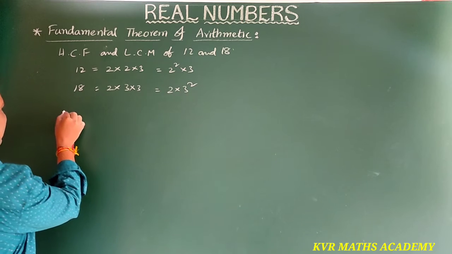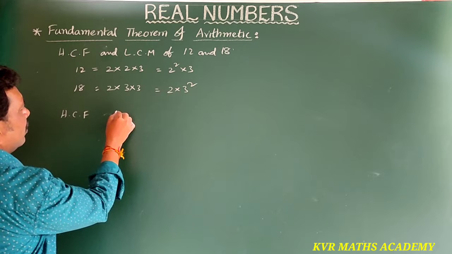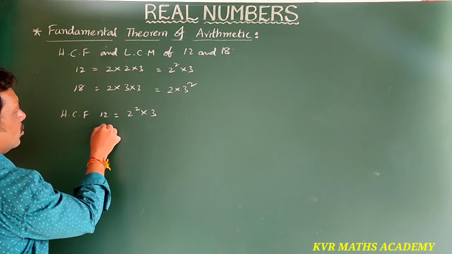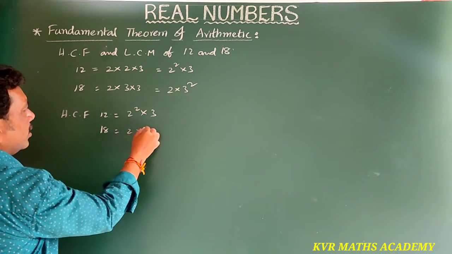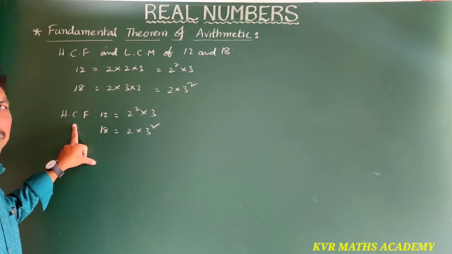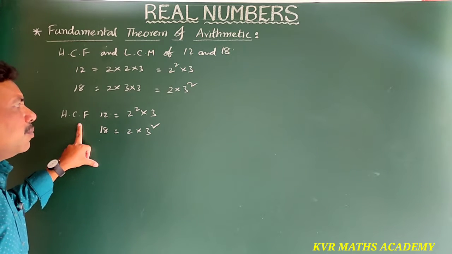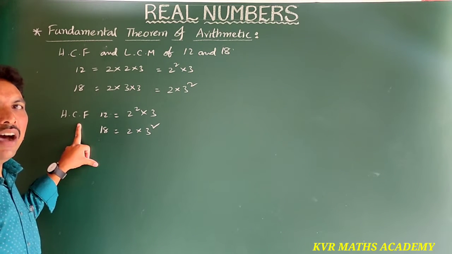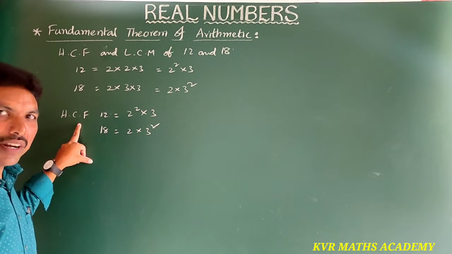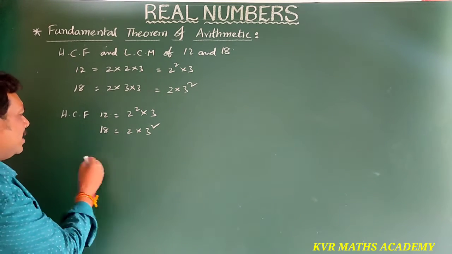Next, first the HCF of these two numbers. 12 is 2 square into 3, and 18 is 2 into 3 square. HCF is equal to the product of the smallest powers of common primes.